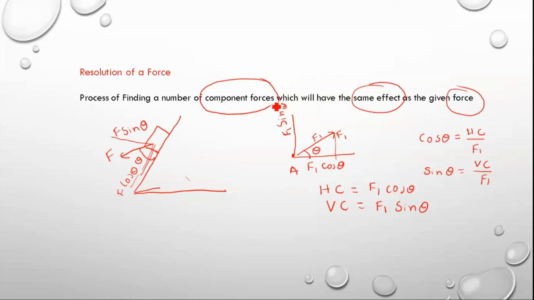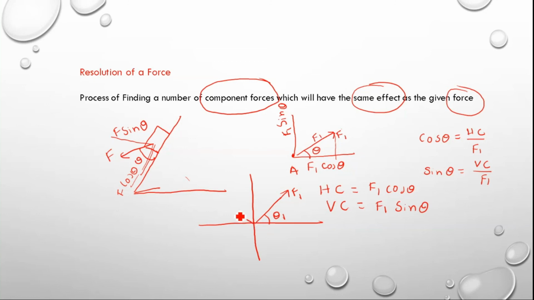So this may be like this. For example, I will take one more case, in any direction. Say F1 is a force acting here with an angle of theta 1.